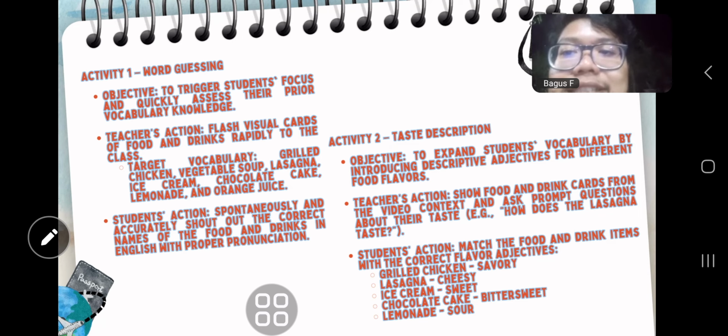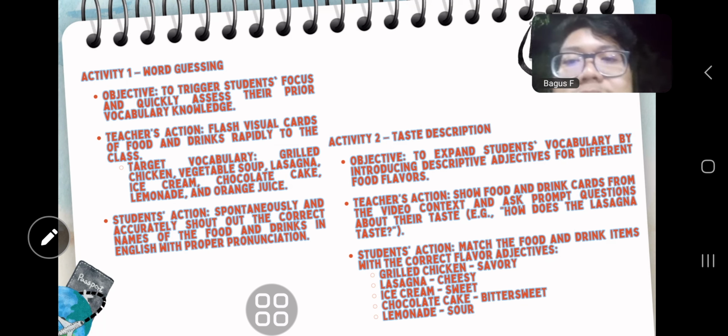For the student action, students spontaneously and accurately say the correct names of the food and drink in English with proper pronunciation. The second activity is taste description. The objective of this activity is to expand students' vocabulary by introducing descriptive adjectives for different food flavors.